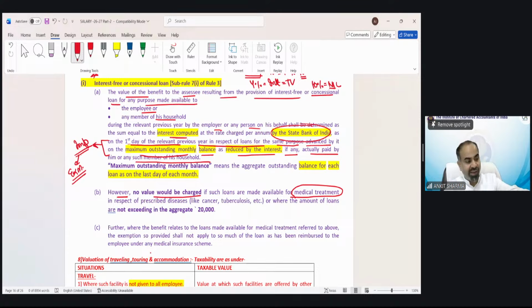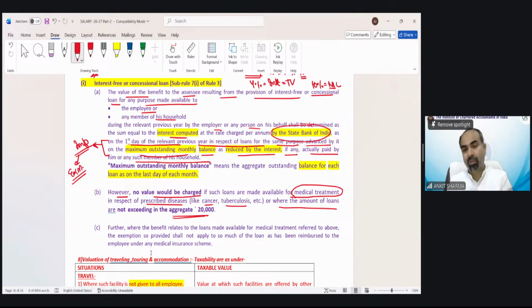So if you have taken loan from your employer, whether interest-free or concessional, and if it is for medical treatment, in that case, whether it's like cancer, tuberculosis, and it is prescribed diseases, in that situation, there would not be any taxable value. For medical purpose, if it is 20,000, 2 lakh, 12 lakh, 20 lakh, no taxability.